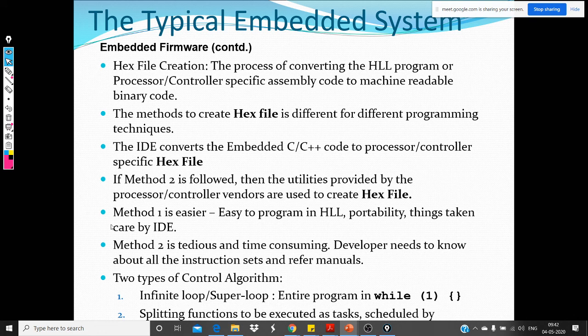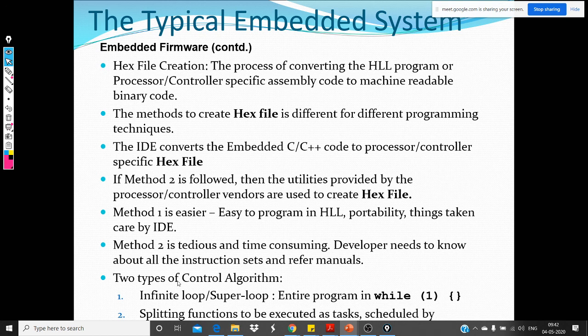As we can see, method one using an IDE is much easier because many of the things are taken care of. It's a high level language, and portability is supported, and most of the other things are taken care of by the IDE. Method 2 is tedious and time consuming, but it does provide a lot of flexibility. The developer needs to know about the instructions and needs to refer to the manual. The manuals are really big. Only if you are an expert can you go with method 2.